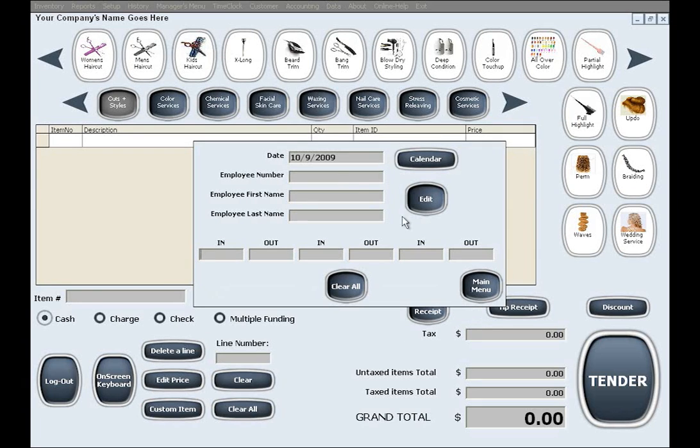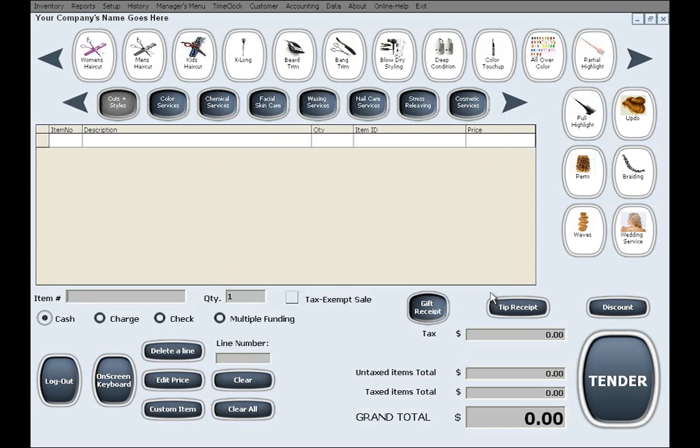Enter the correct date and employee number. After you find this record and do your changes, you can go back to the main menu.